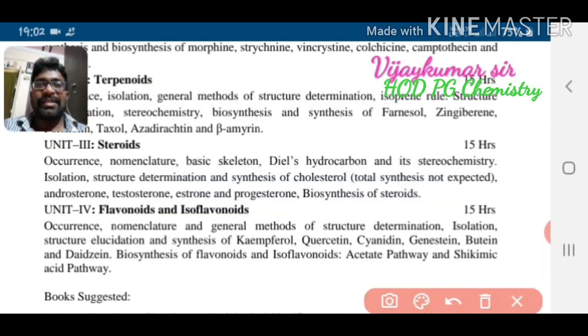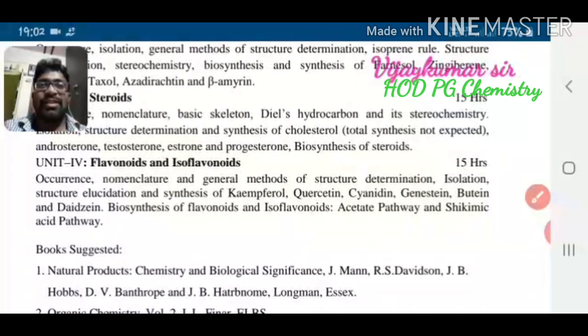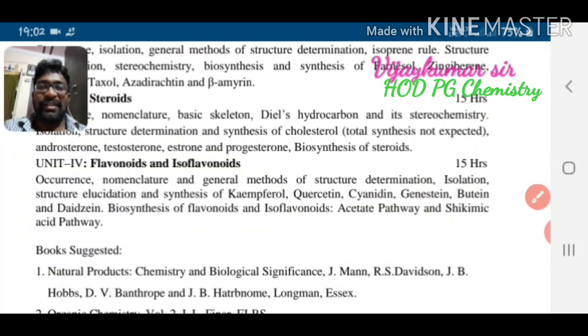The next topic is flavonoids and isoflavonoids, which is also a very easy topic.